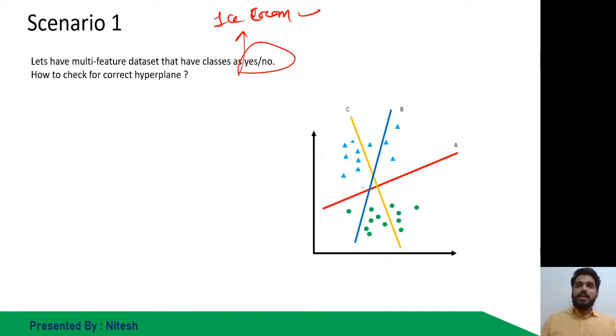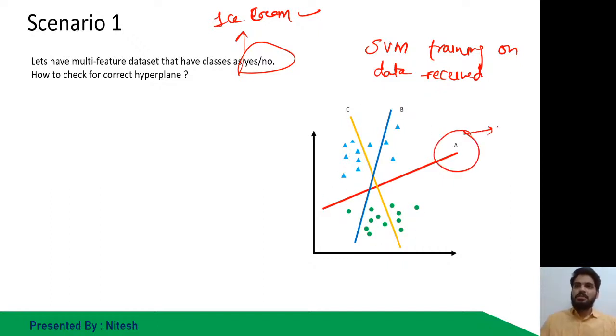It is very beautifully able to identify the cases while it was training the model. While SVM is training on the input data, it made multiple hyperplanes, and as I was changing the hyperplanes, it got A as the best position.